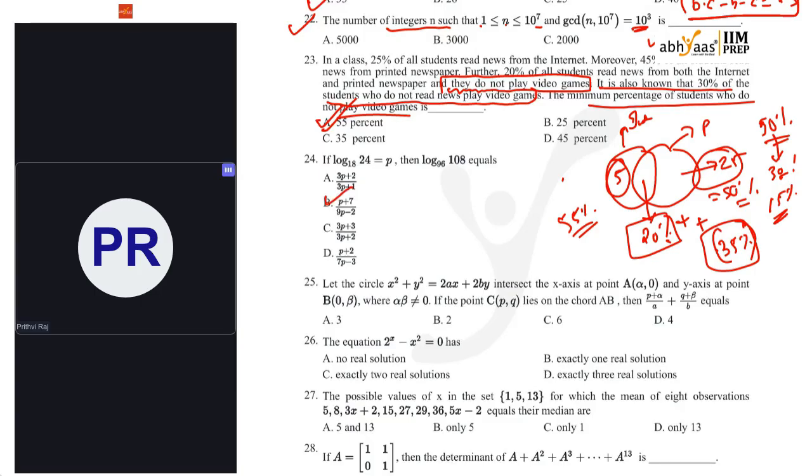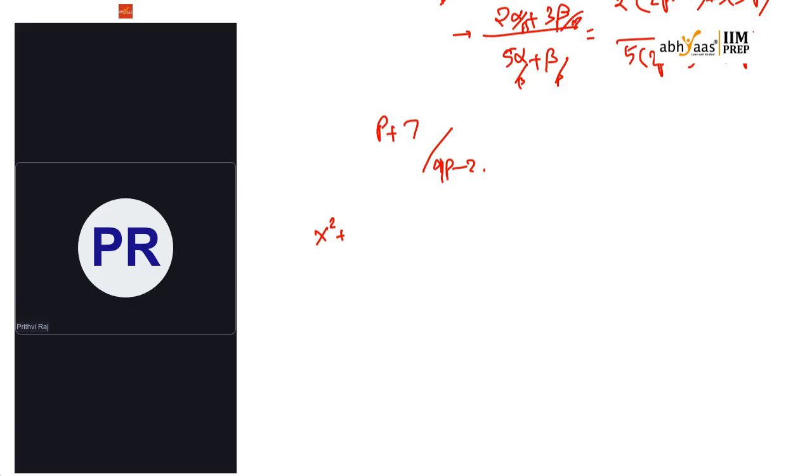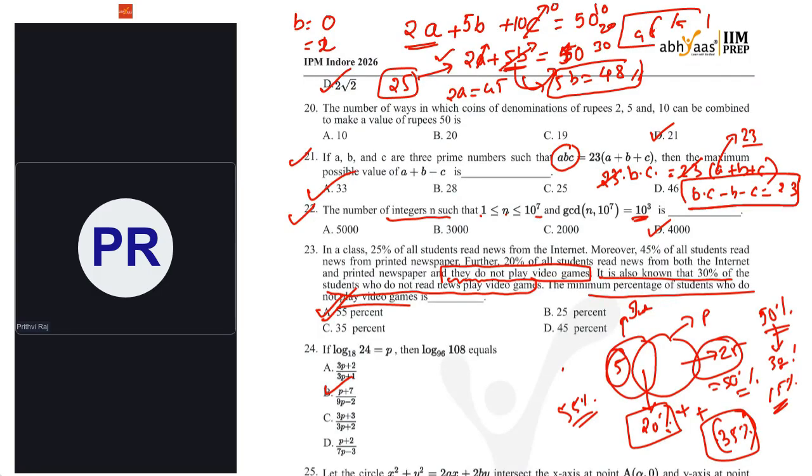Okay, coming to the next one. The circle equation is given; it intersects the x-axis at alpha comma 0 and the y-axis at 0 comma beta. If the point P comma Q lies on the chord AB, then P plus alpha by A plus Q plus beta by B equals what? Again, it's a very easy substitution method. Whenever we have a circle equation touching two axes, what will we do? The equation is x square plus y square equal to 2ax plus 2by.